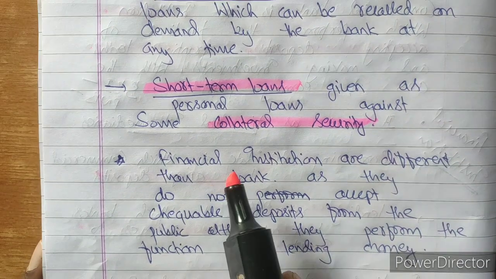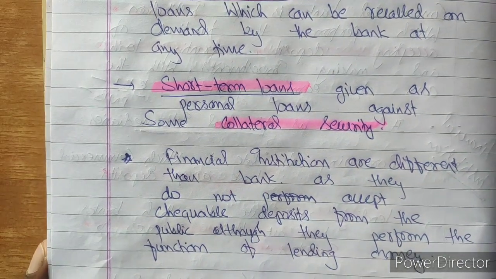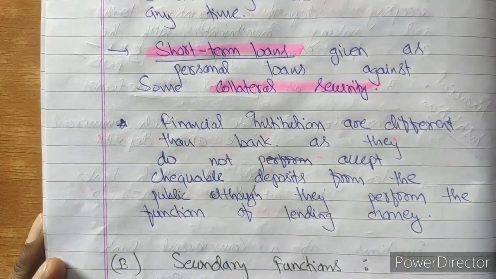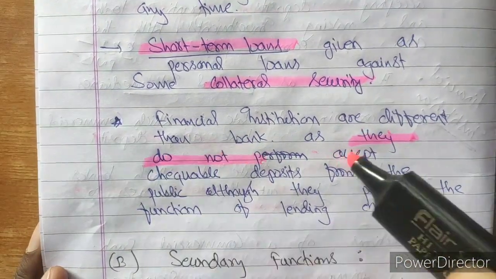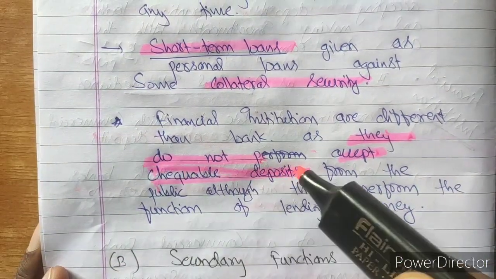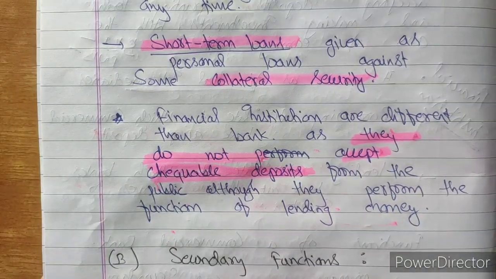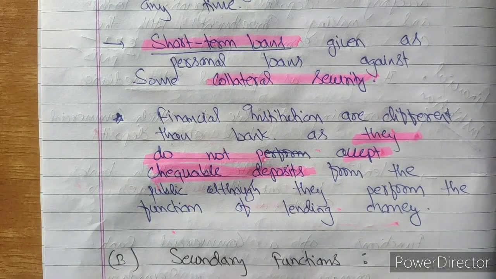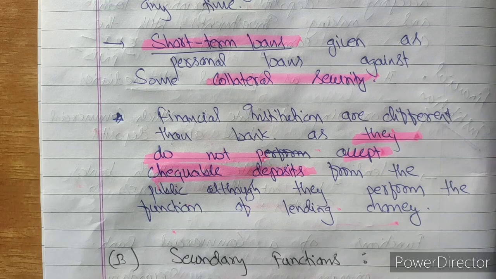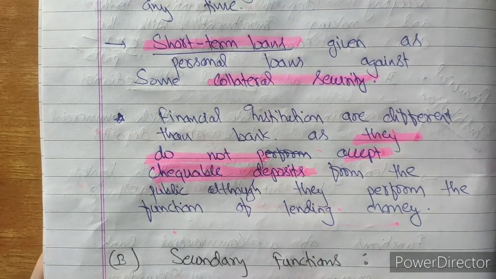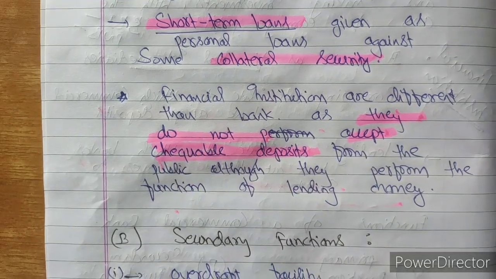In the beginning, I told you the difference between a financial institution and a bank. Yes, there is a great difference. Financial institutions are different from banks as they do not accept checkable deposits from the public, though they perform the function of lending money. LIC is an example. Whatever deposit we are keeping is a premium, that is the policy amount that we are giving. It's not a checkable amount that we can get back at any point of time. I hope the difference between a financial institution and a bank is also clear to you.